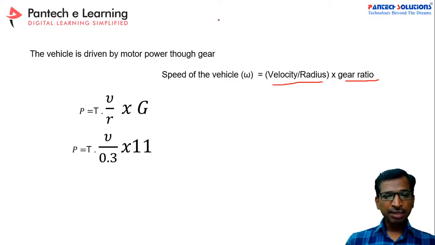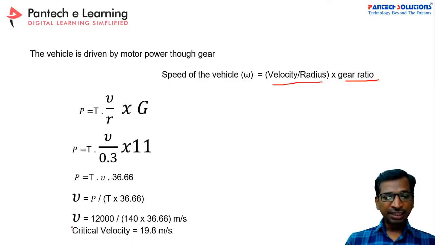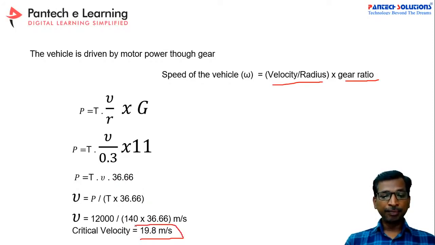If you apply this formula, you may get an equation for the critical velocity of the vehicle. As per our previous data, P is equal to 12 kilowatt, and the maximum torque, and then 3.66 is nothing but 11 by 0.3. If you calculate this value, you may get 36.66. If you apply this value, you may get 19.8 meter per second.